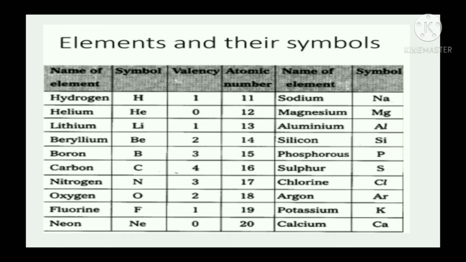Again, just find out calcium. For calcium, again, we cannot use Cl or C as a symbol. So, which symbol is there? Ca. So, we can recognize the elements by their symbol. So, for carbon, C, for chlorine, Cl, and for calcium, Ca.